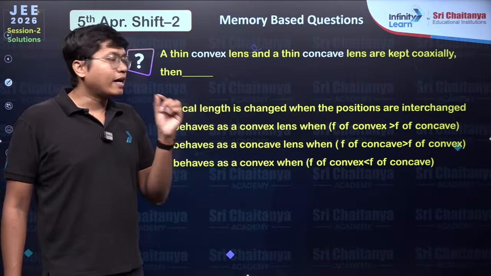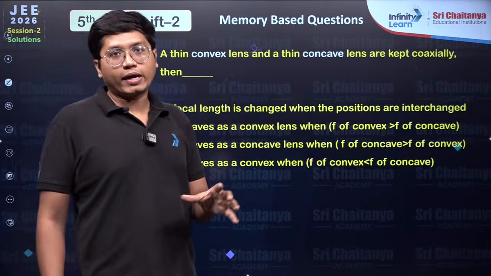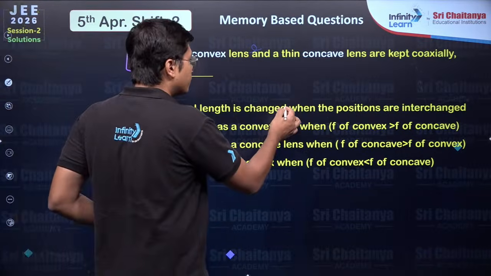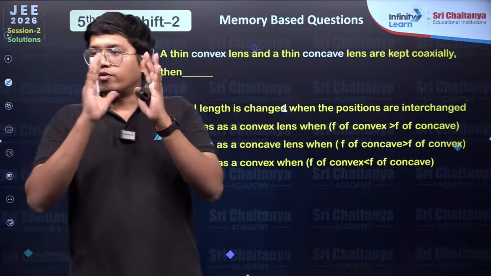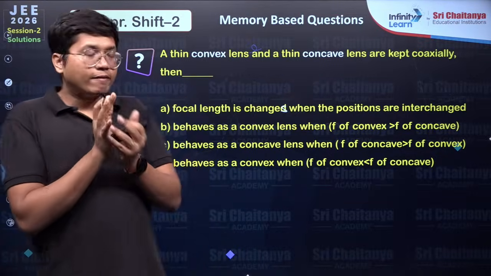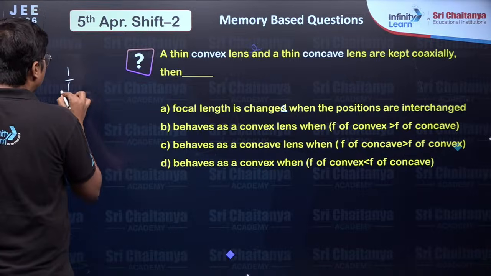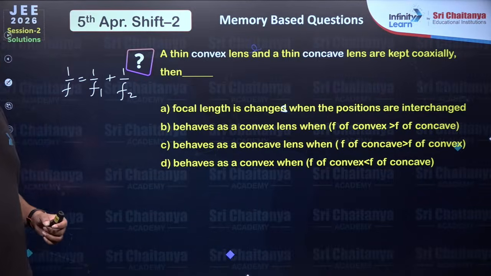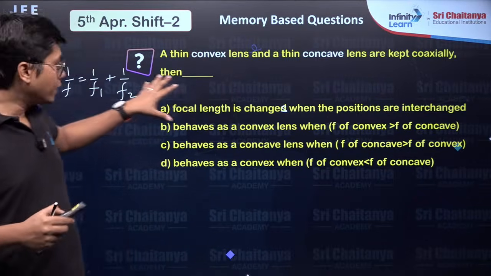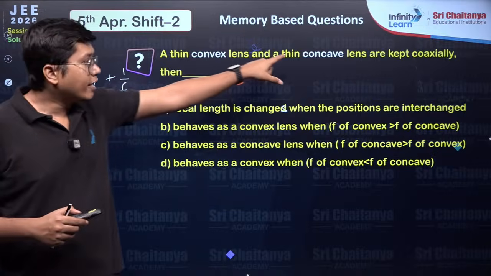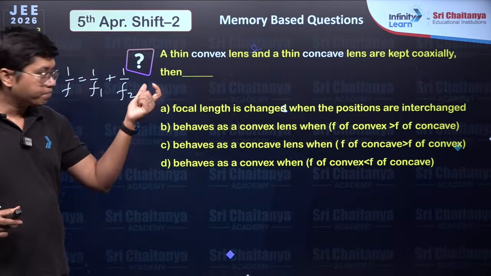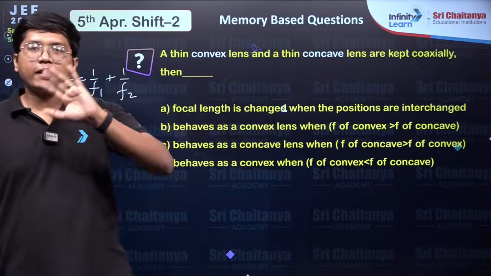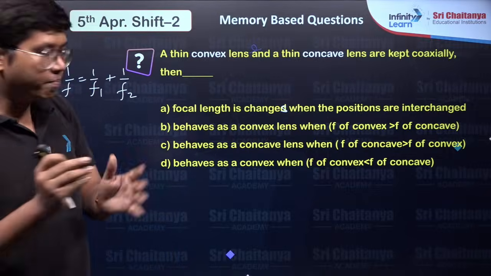A thin convex lens and a thin concave lens are kept coaxially. Then the focal length changes, so on and so forth. Basically, I'm assuming over here that they are kept in contact. When they are kept in contact, I know the equivalent focal length is 1 by f1 plus 1 by f2. Now think about it, a convex lens will have positive focal length, a concave lens will have negative focal length. Here they are saying, is it changed when the positions are interchanged? No, doesn't matter who is before, who is after. That will have no impact.